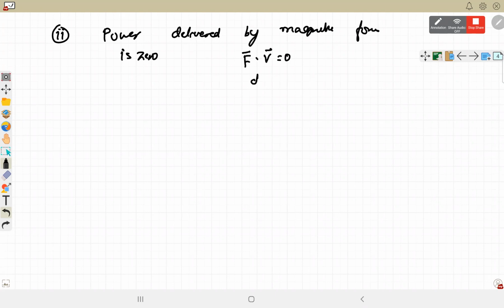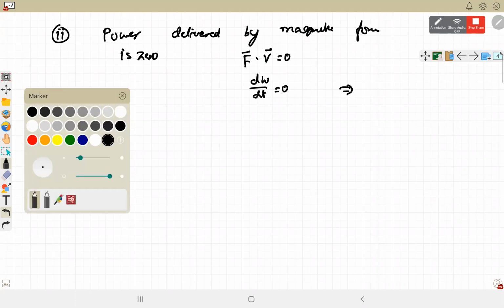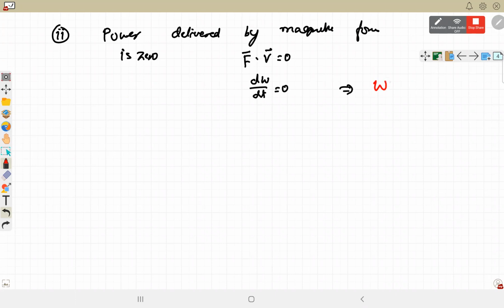Power का मतलब rate of work done, dW by dt. So that means the total work done by the magnetic force is always 0. Magnetic forces cannot do any work.